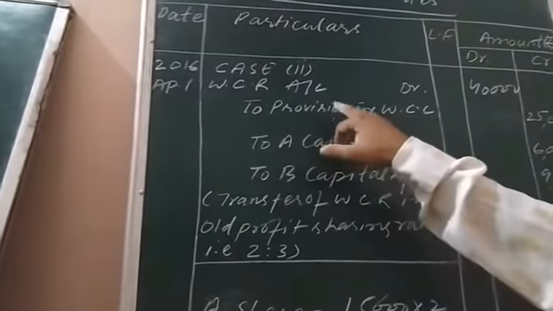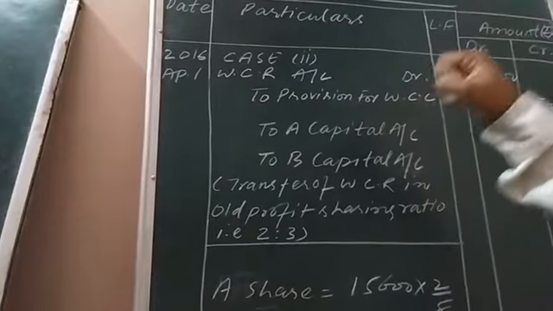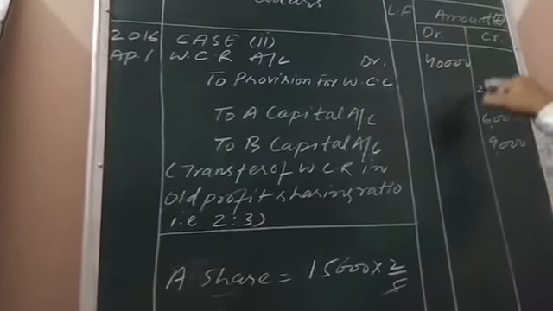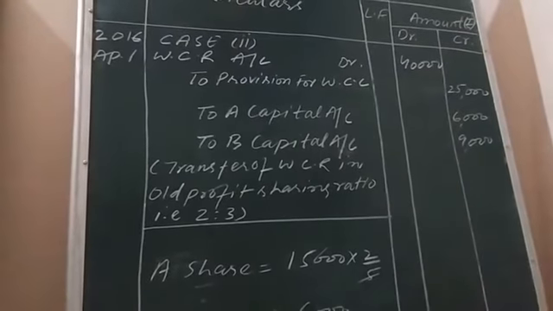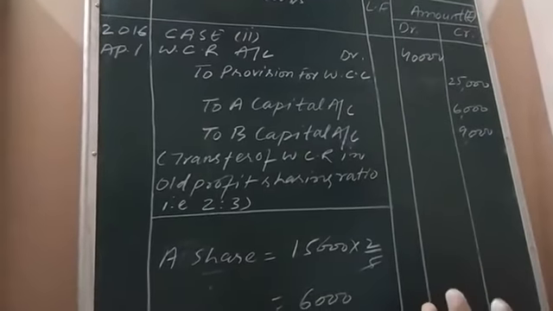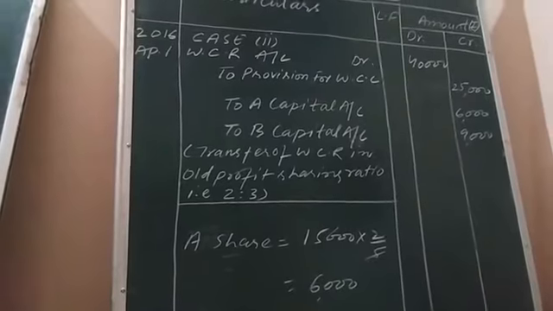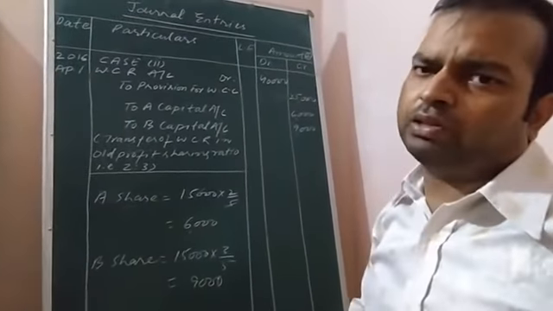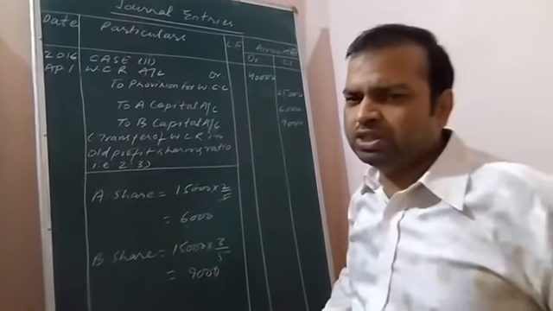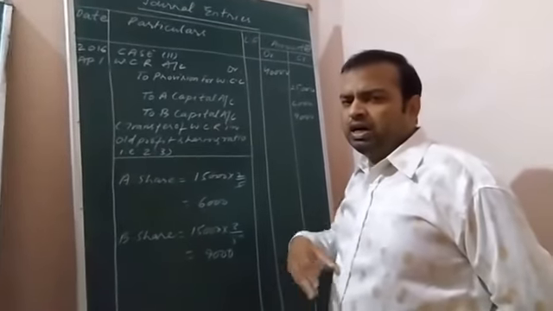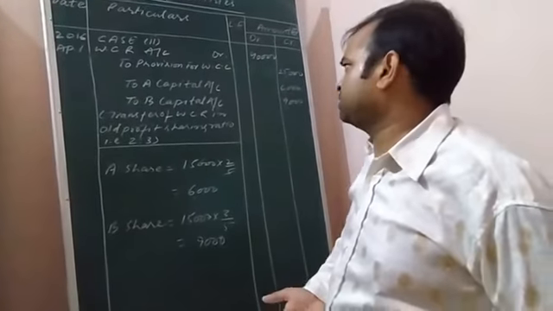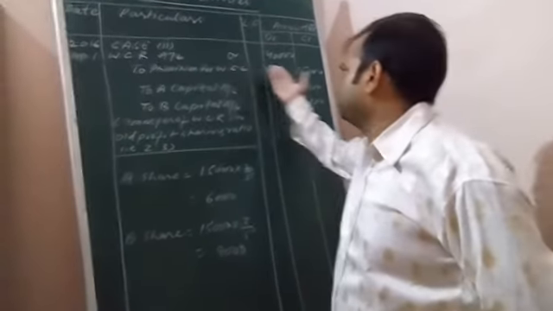Provision means we should keep accumulated 25,000 out of 40,000 rupees as workman compensation claim. It can be claimed by the workers or may not be claimed also. Okay, it depends on the situation. It depends on the accidents within the organization. If the workers meet with an accident, then we have to use this 25,000 rupees. Otherwise, not.